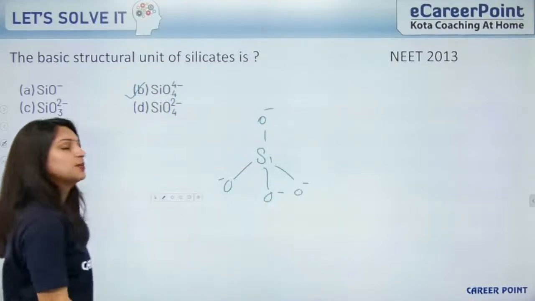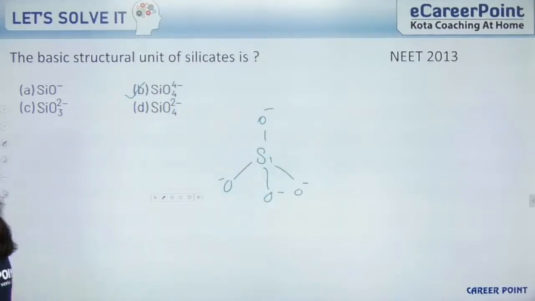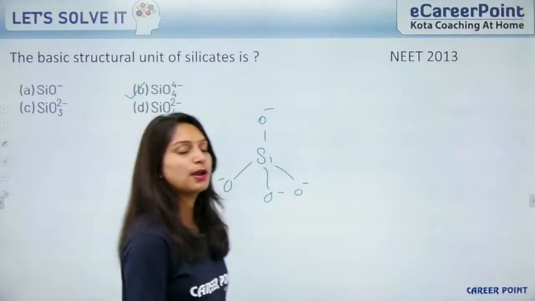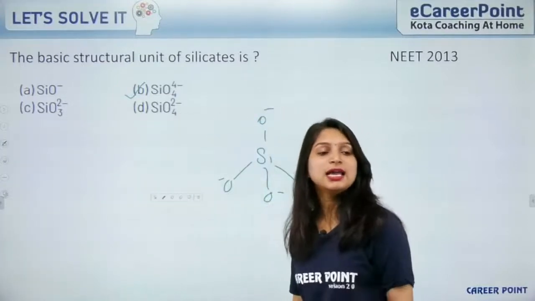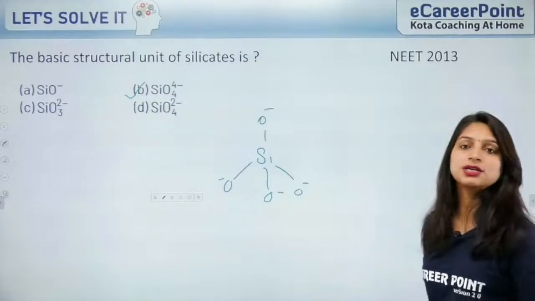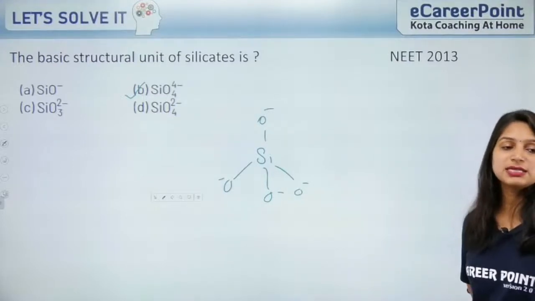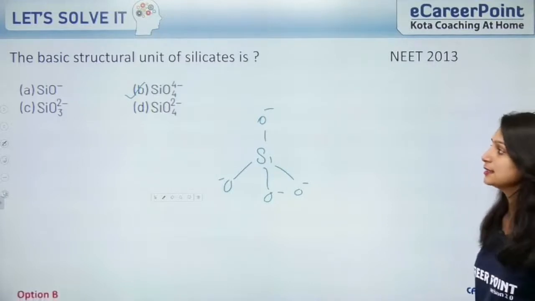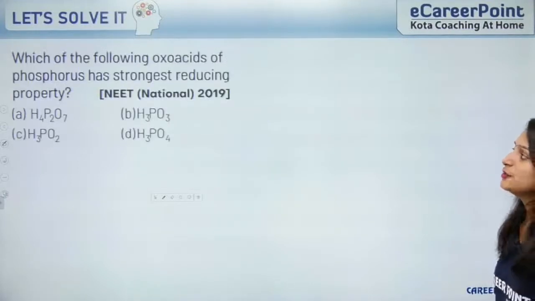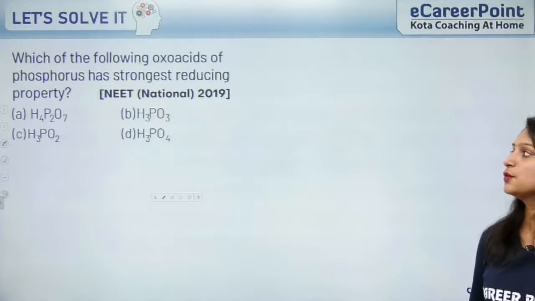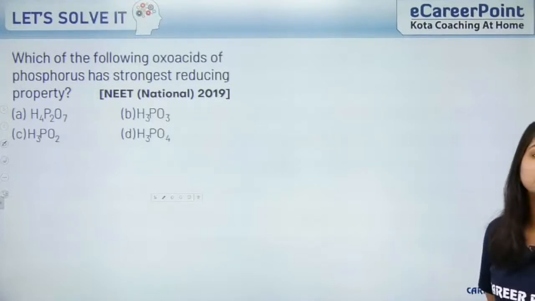SiO4 4-. This is the basic structural unit of silicates. What are silicates? The anions of silicon and oxygen are silicates. So SiO4 4- is the basic structural unit of silicates. Is it clear? Which of the following oxo acids of phosphorus has the strongest reducing property?